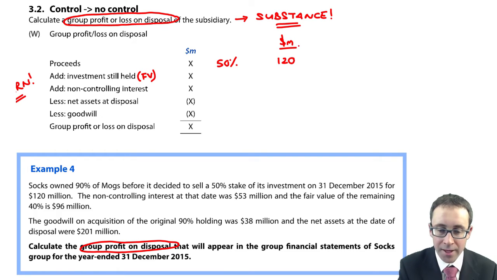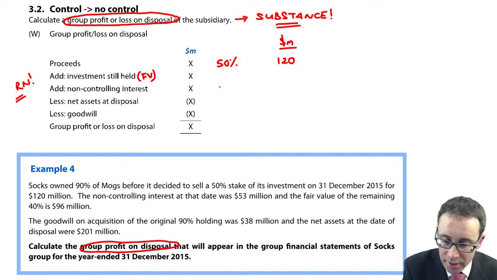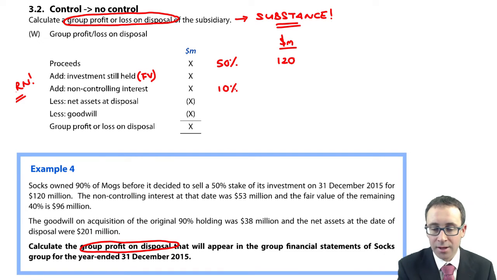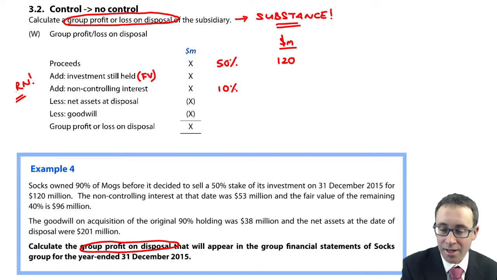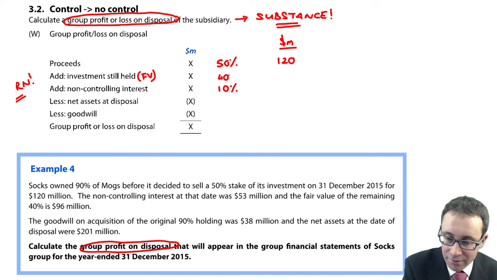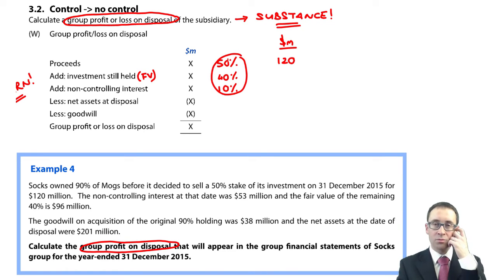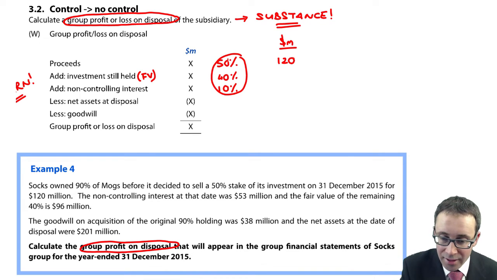The proceeds are 120 million. The non-controlling interest, if we own 90%, would have been 10%, wouldn't it? And if we've got rid of 50 of our 90, then that means we have 40 left, doesn't it? And again, what you can see there is that we value the subsidiary in its entirety. The non-controlling interest at that date was 53.